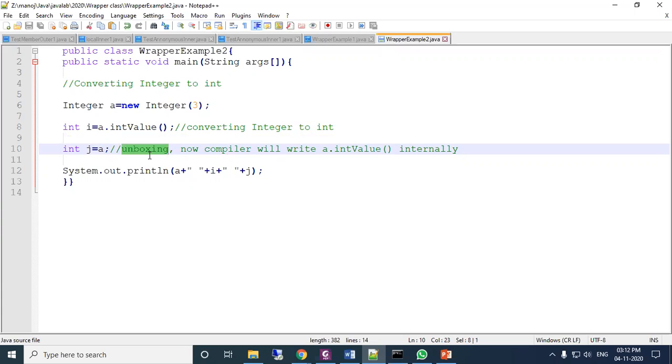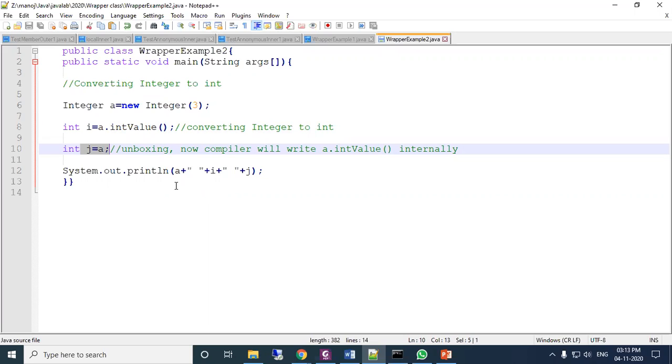When unboxing is applied, intValue is executed automatically and does the rest. So between this and this, there is no difference. Explicitly it calls the function here, and implicitly it calls the function there. When the function is called implicitly to convert the wrapper class to the primitive type, that is called unboxing.